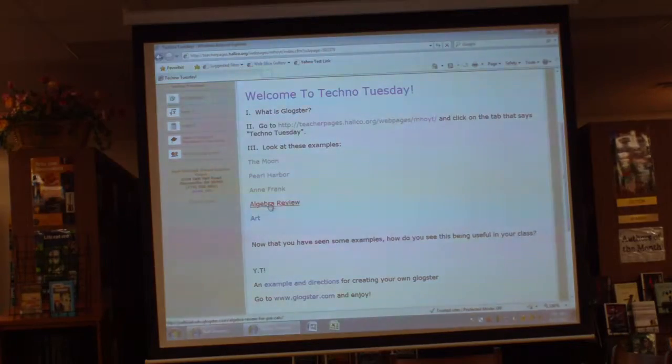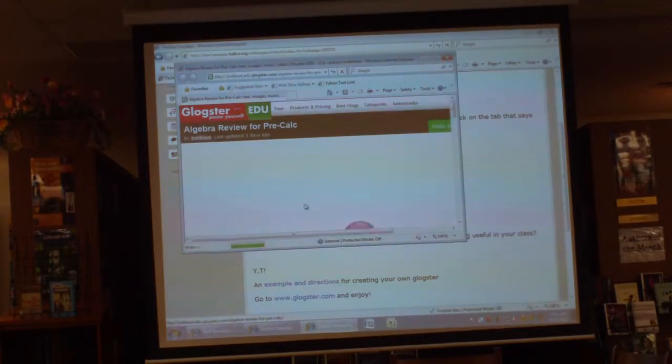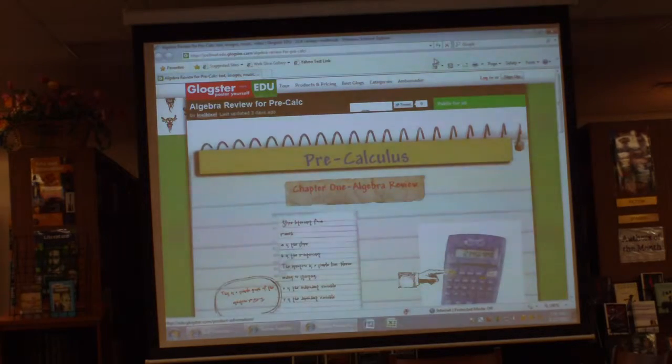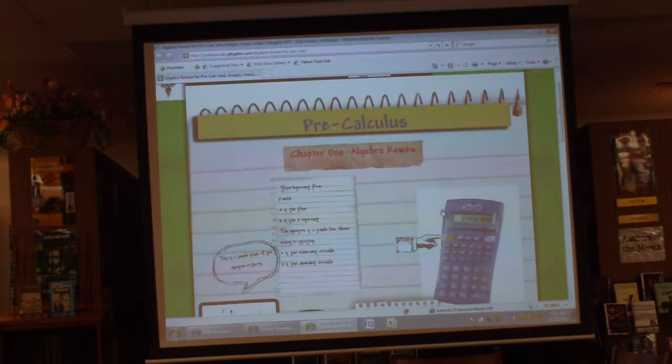And then we got this one. I look for some math stuff. There's really some quality math things out there, but there's also some sorry math stuff out there, just like with any content area, I think. But this is just a little review for some stuff.